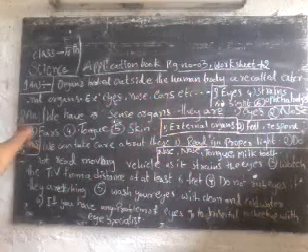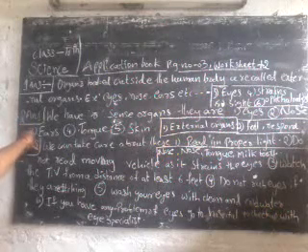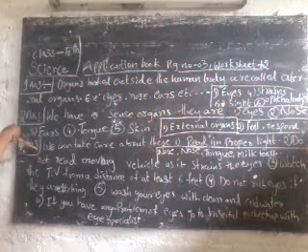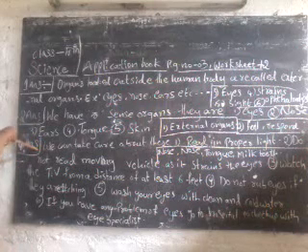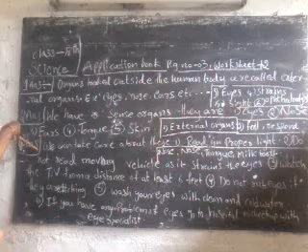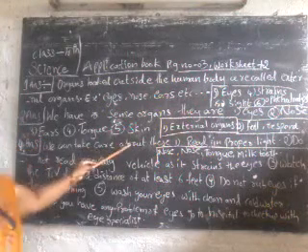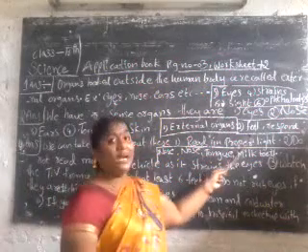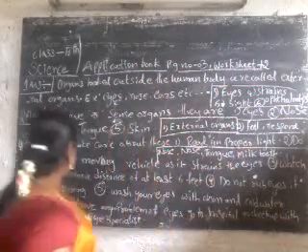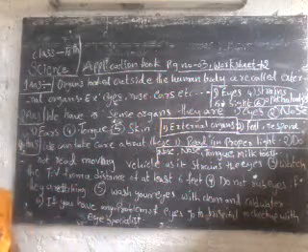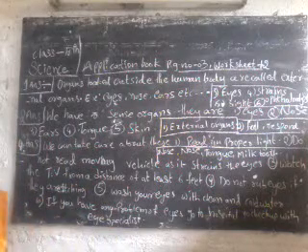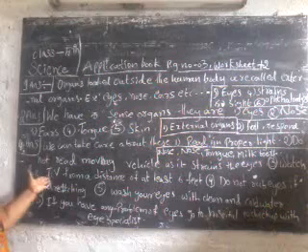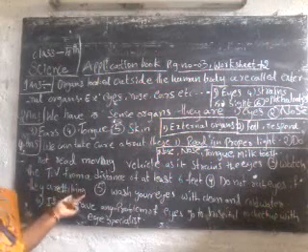What is that? How can we take good care of our eyes? At least you have to mention 5 ways of taking care of eyes. Read in proper light. Second, do not read in a moving vehicle as it strains our eyes. Third one, watch TV or television from a distance of at least 6 feet.